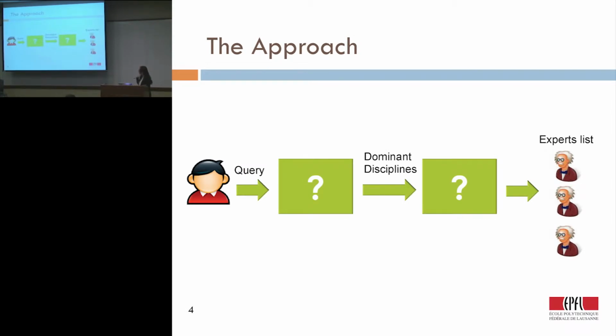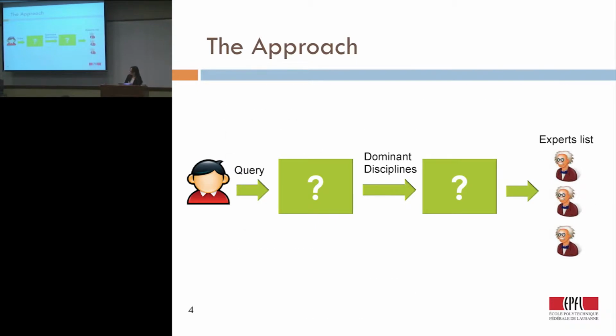The next thing I want to present, the most important thing, is what kind of approach we use to get these experts. Basically, our steps are like this. First, we get the user's query, and we need to understand what users really want to find, what kind of dominant disciplines are in this query. This is the first step. The next step is that once we know the dominant disciplines of the query, we need to pick out the experts in this dataset who have expertise in those disciplines.